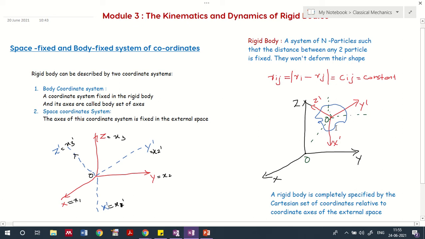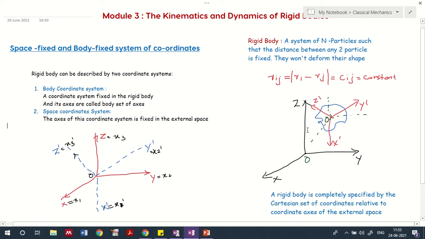Now we consider a case where we have a rigid body over here. This blue shape is representing a rigid body, and it can be of any shape, so we take an arbitrary shape. It can be a circle, it can be a cube. Any shape we consider with n particles with a fixed distance of separation between two particles, we can treat as a rigid body.